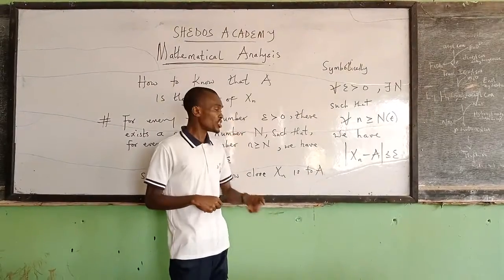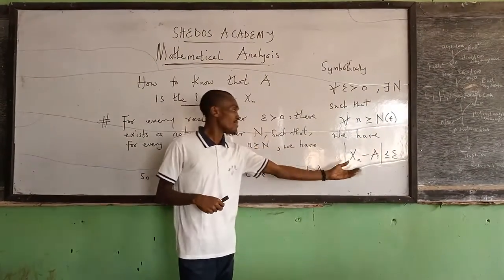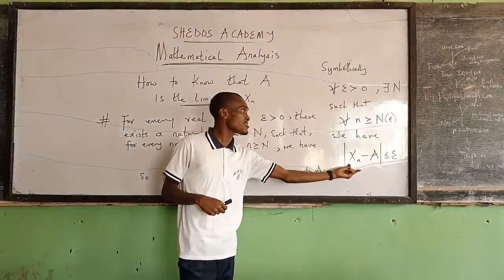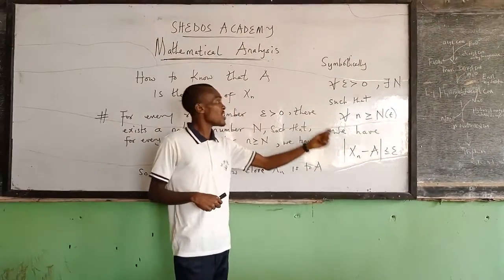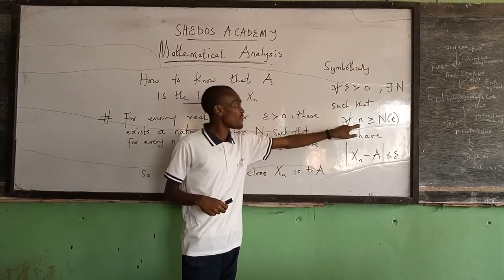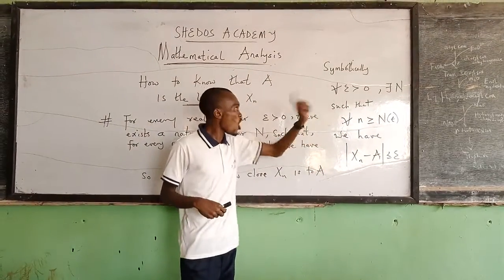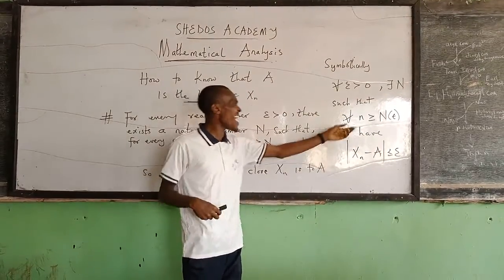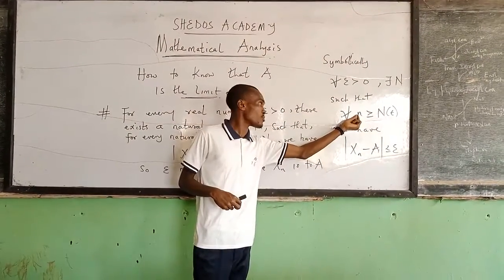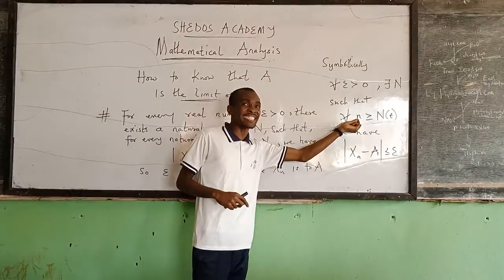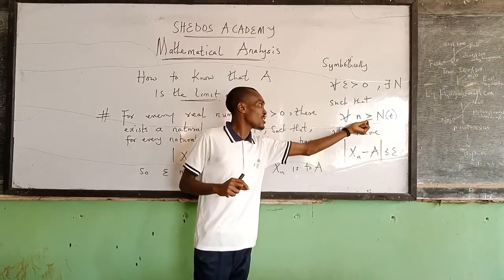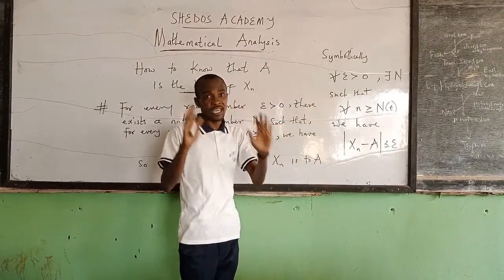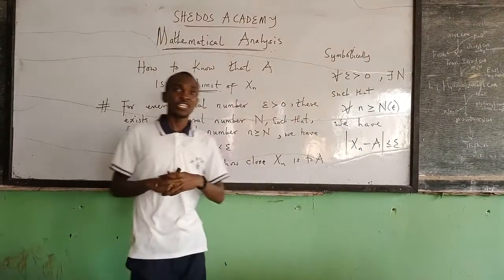Basically, the approach is to start from the absolute difference of the sequence and its limit. From this, we arrive at this expression under the condition that epsilon is greater than 0. Once we find that natural number that is greater or equal to this natural number that depends on epsilon, we have established the proof.